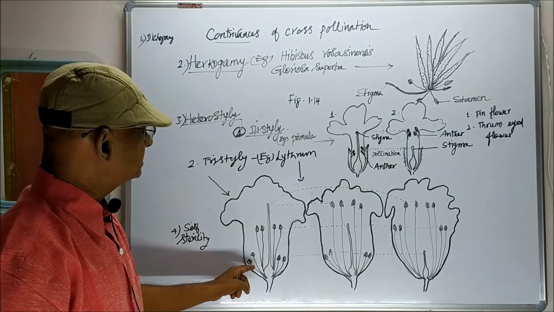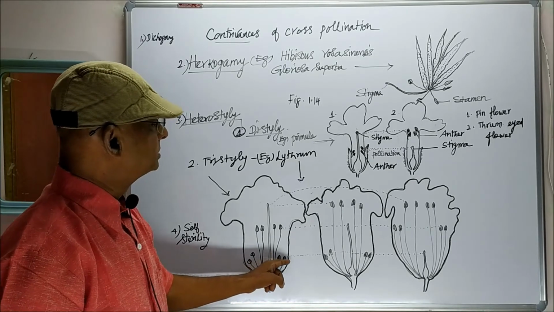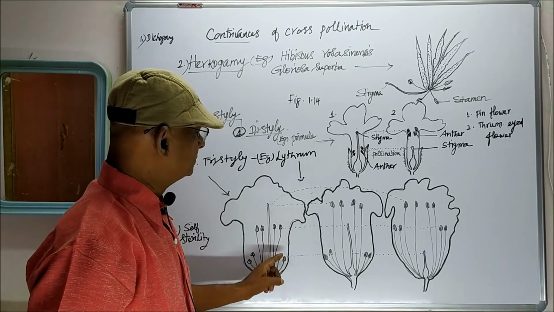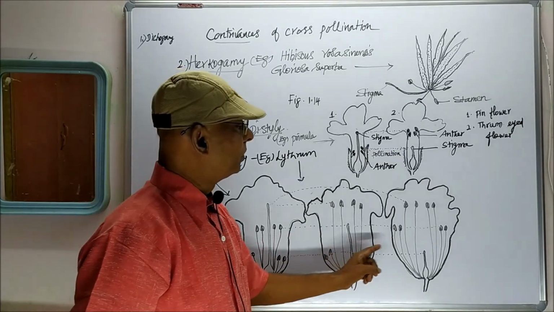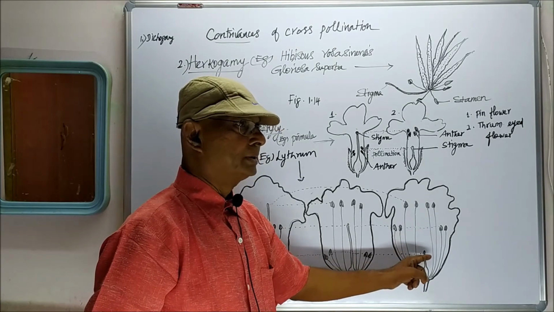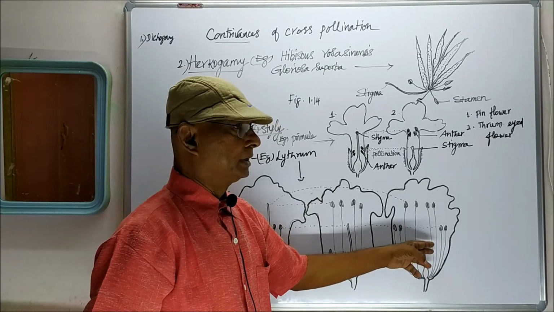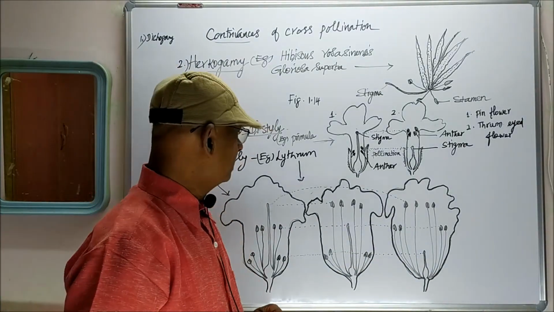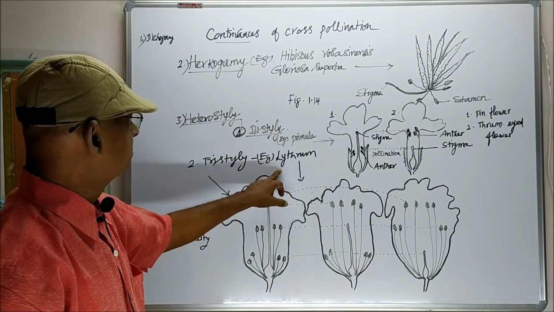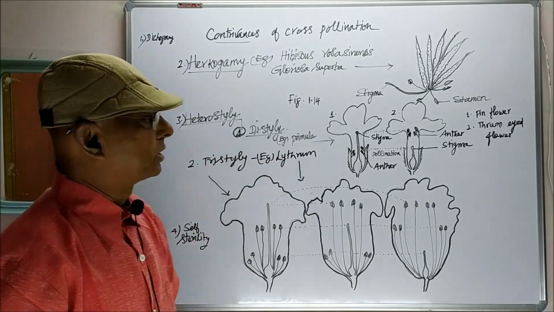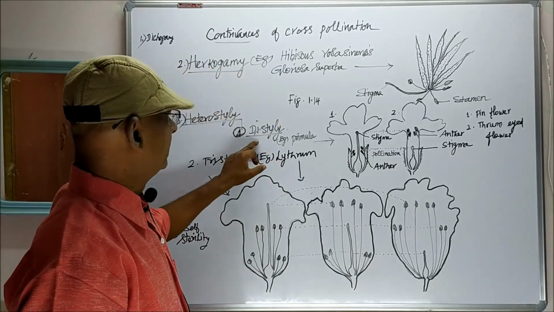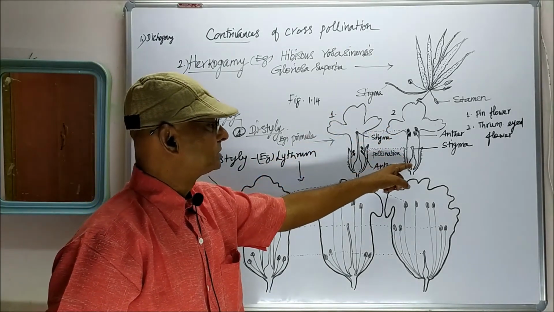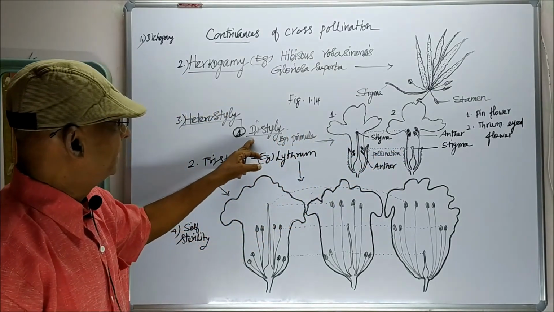The third case, short stamens are produced. In these two cases, the pollen grains of these short stamens will fall on the short stigma of the third case and pollinate it. So that is the peculiar case we can see in Lythrum, which is considered as tristyly. In distyly, two types of styles are produced, long style and short style. So it is called distyly.